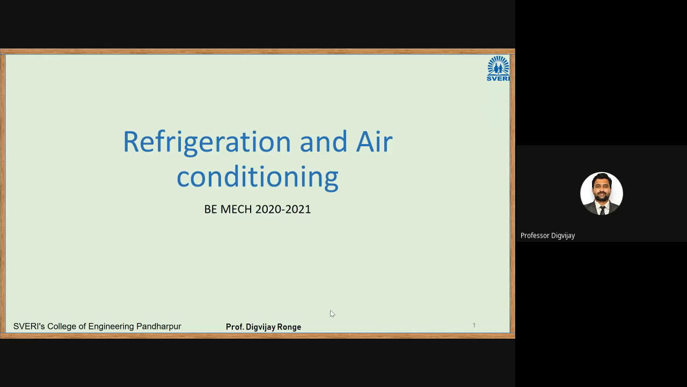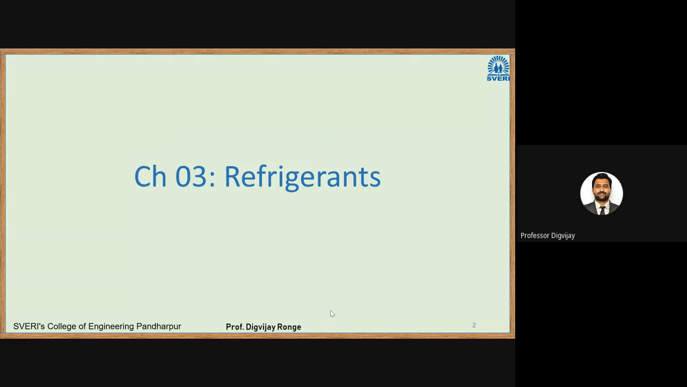There is also one more thing: you cannot use the same refrigerant everywhere. It depends on the application. Suppose it is a pharmaceutical industry, a milk dairy plant, or a cold storage. In that case, various refrigerants are used. So our third chapter is refrigerants. We'll see what the types of refrigerants are, how they are classified, and what nomenclature is used.